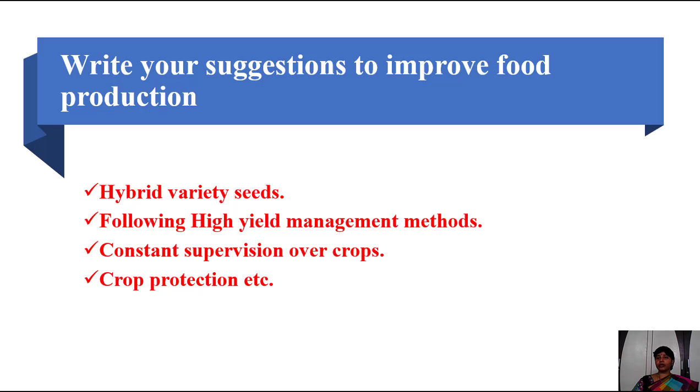Constant supervision over crops: every day the farmer has to observe the crops' characteristics or growth. Is there any diseased plant? They have to separate those diseased plants from the healthy plants. Crop protection: we have to protect the crops from insects, pests, and other microorganisms. These are all essential to improve the food production.